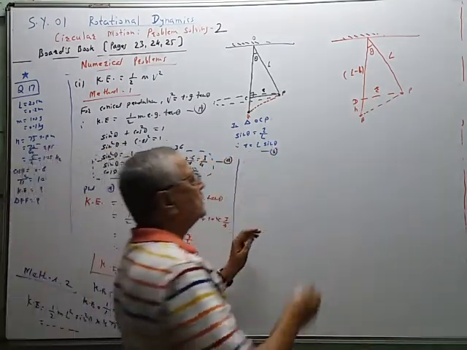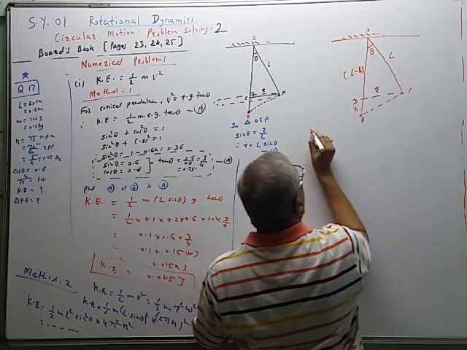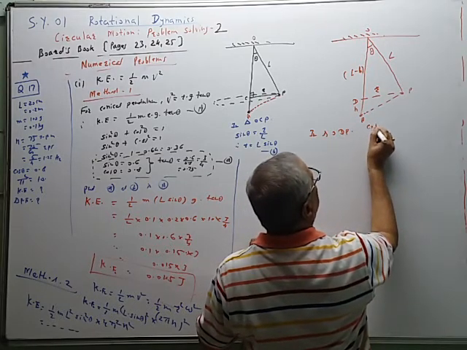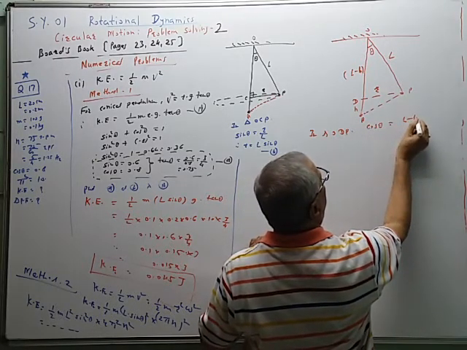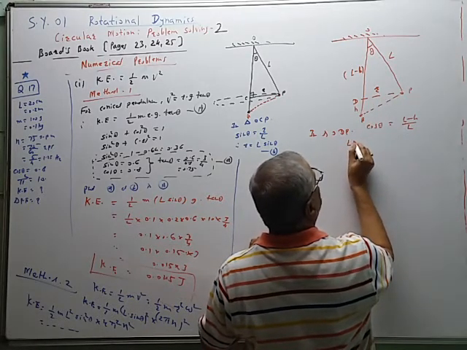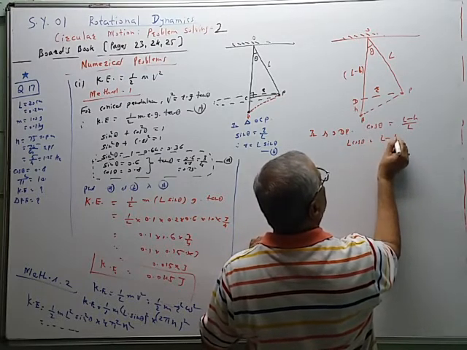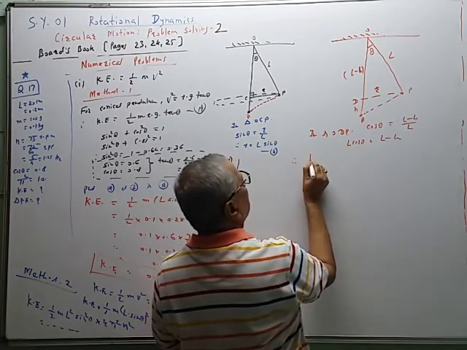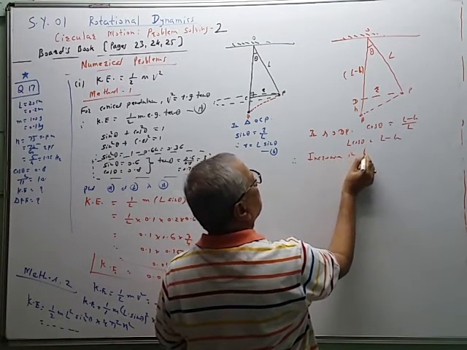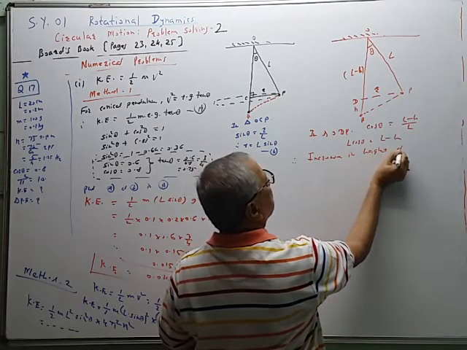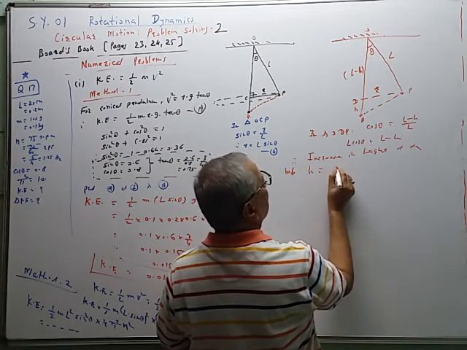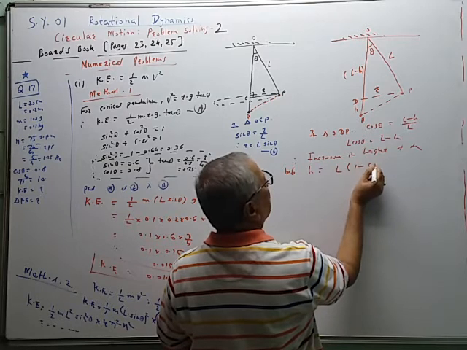So if we use cos theta in triangle ODP, cos of theta is equal to L minus H upon L, base upon hypotenuse. Therefore, L cos theta is equal to L minus H. Therefore, increasing height of the bob H is equal to L into bracket 1 minus cos of theta.